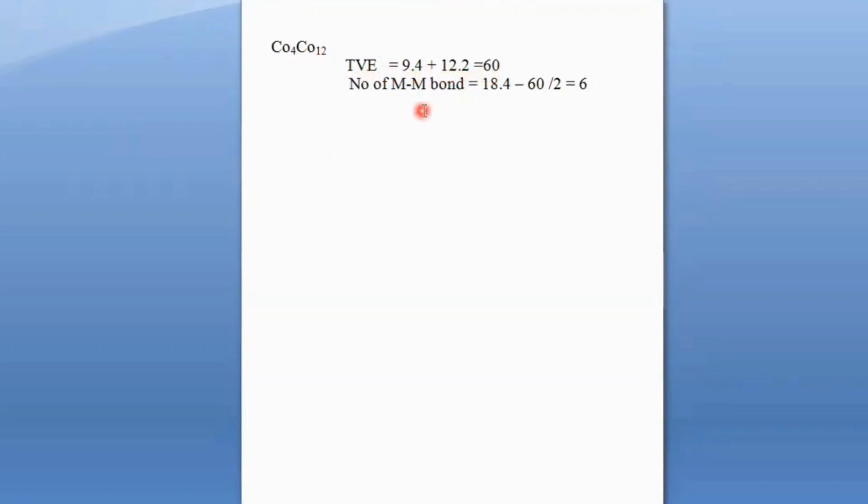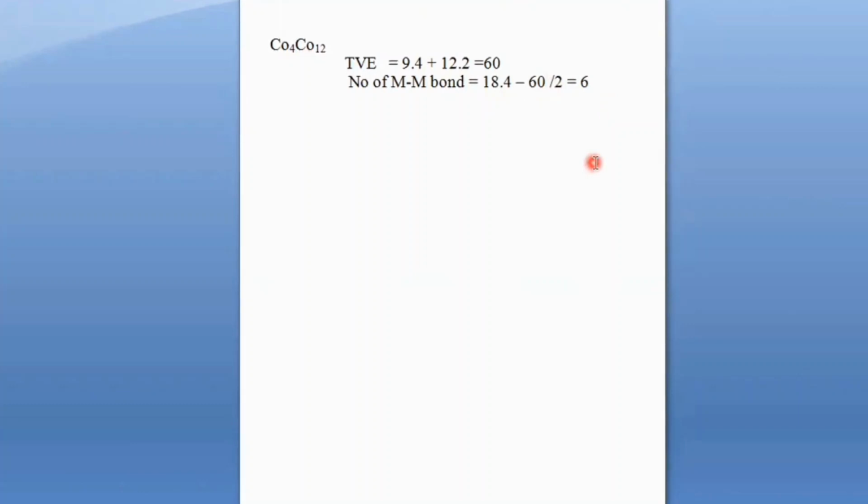Now the number of metal-metal bonds is equal to 18 times 4, where 4 is the number of metal atoms, minus 60, divided by 2, which is equal to 6. There are 6 metal-metal bonds.